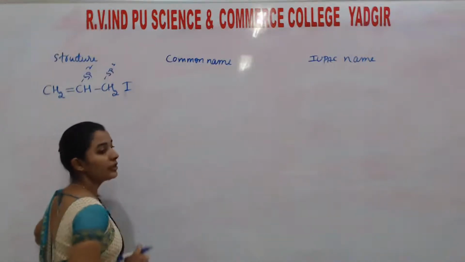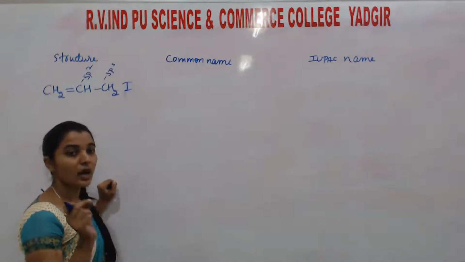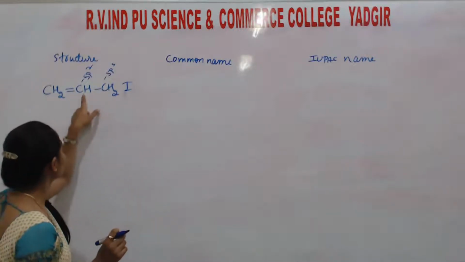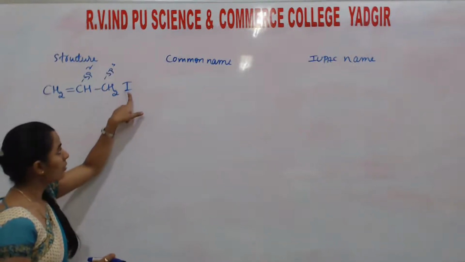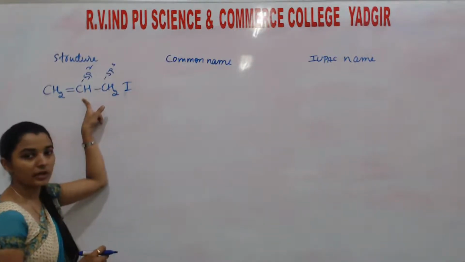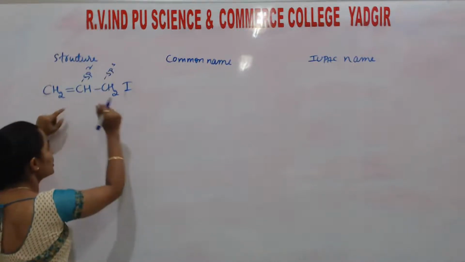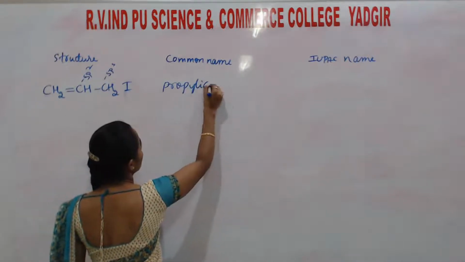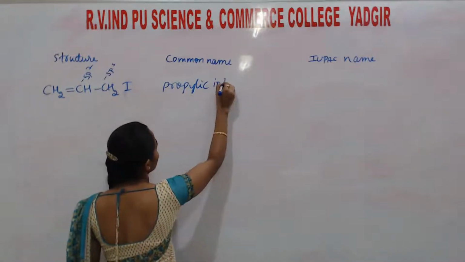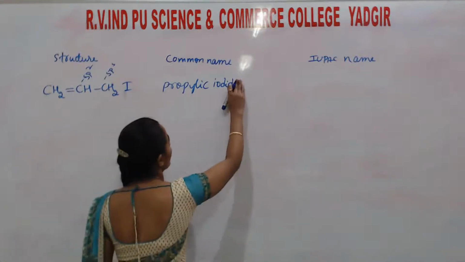then the common name for us is what? Allylic. The common name is allylic. This type of halogen attached to an sp3 hybridized carbon attached to an sp2 hybridized carbon is allylic. Here 1, 2, 3 carbon atoms are there. Then it is propylic iodide.